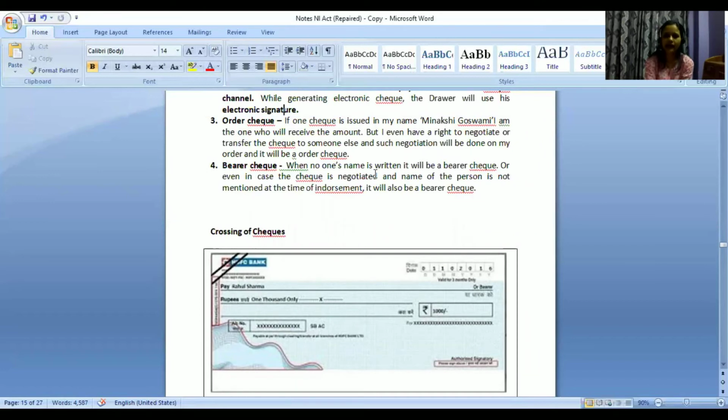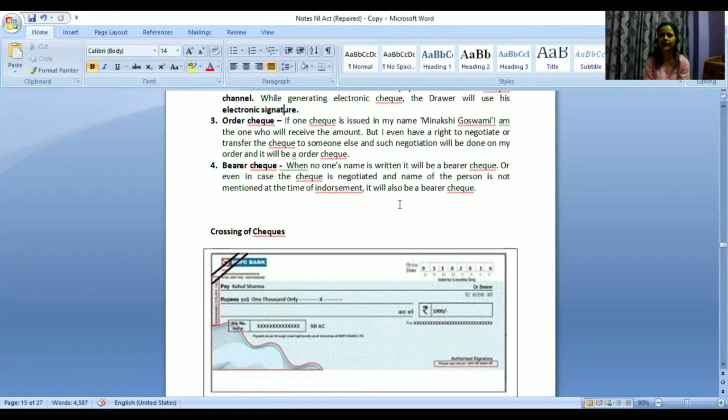But I have a right even to negotiate or transfer the check if my name is written, or if Rahul Sharma's name is written. Rahul Sharma has a right to negotiate or to transfer this check to someone else as well.